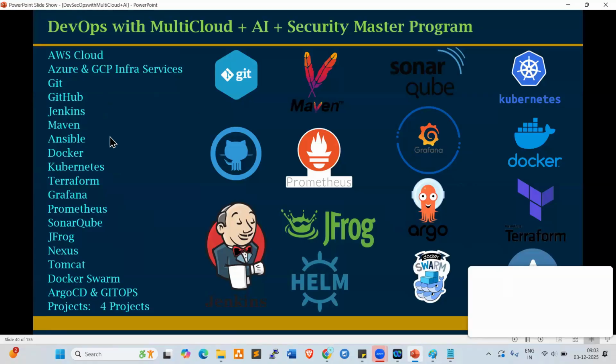GitHub, Jenkins, Maven, Ansible, Docker, Kubernetes, Terraform, Grafana, Prometheus, SonarQube, JFrog, Nexus, Tomcat, Docker Swarm, Argo CD, GitOps. Every tool will go very deep dive. Along with this, 4 real-time live projects will be covered, and 10 small projects will be covered.